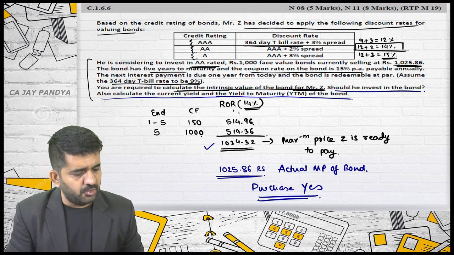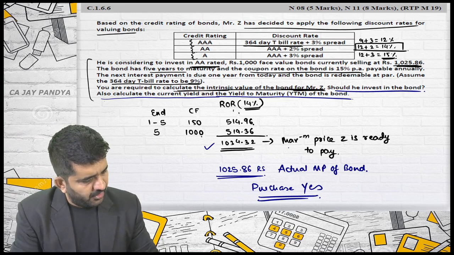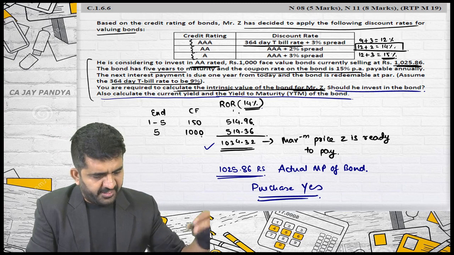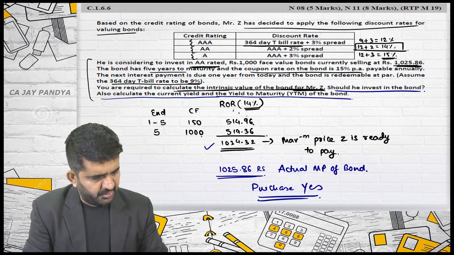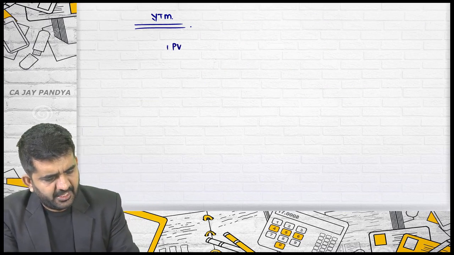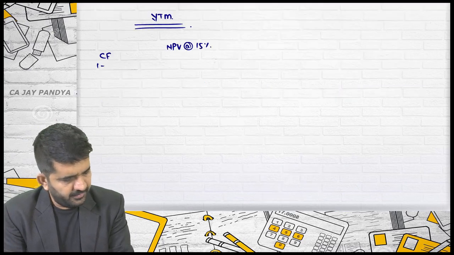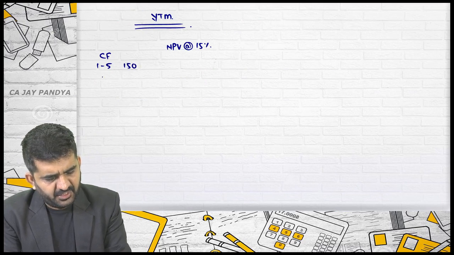Also calculate the current yield and yield to maturity of the bond. Let me first find out the yield to maturity, YTM. What will be YTM? I will have to find out the discount rate, but let me first. It is earning more than 14%. So let me try out first with 15%. Present value, NPV at the rate of 15%. What are the cash flows? 1 to 5 years is 150.